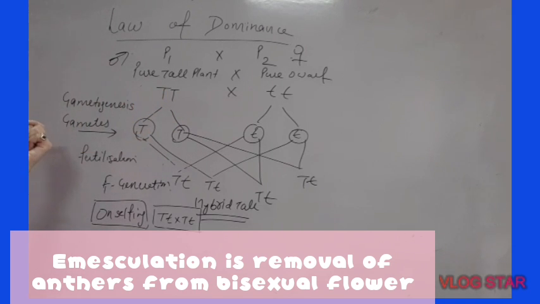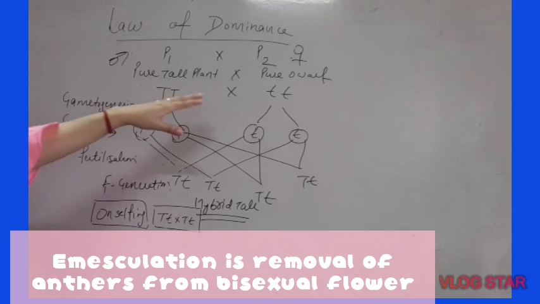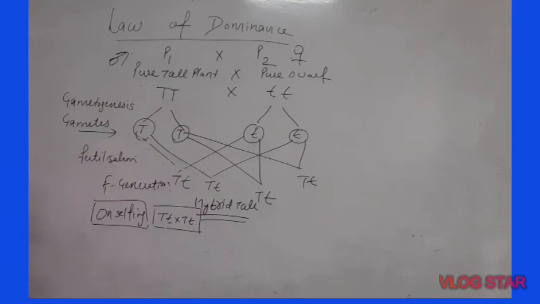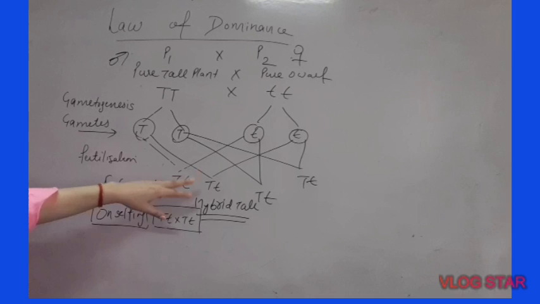He removed the anther. That is called emasculation. After emasculation, he took two separate pea plants. One he took as male and another as female. And then he found the F1 generation. But to calculate the F2 generation from F1, he did selfing.